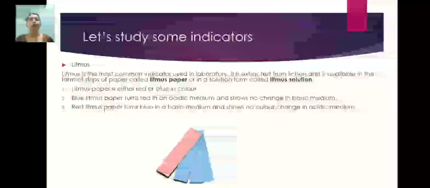Examples are methyl orange. I have brought this bottle for you students. This is the bottle of methyl orange. Then you have phenolphthalein solution. This is the bottle of phenolphthalein solution. You will have it on the screen also. Now let us study some indicators.